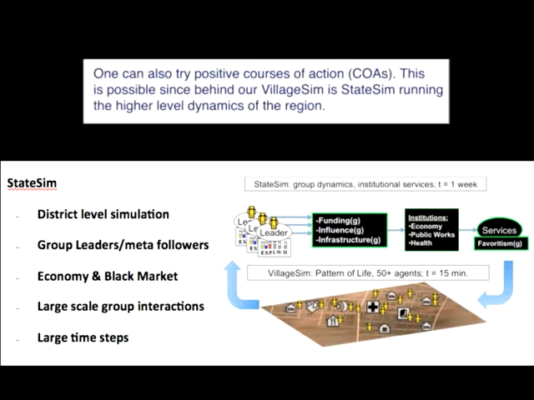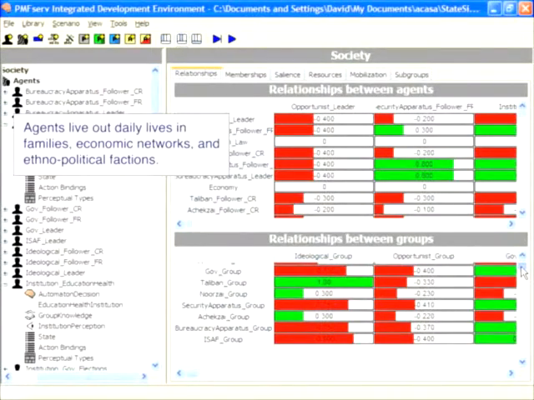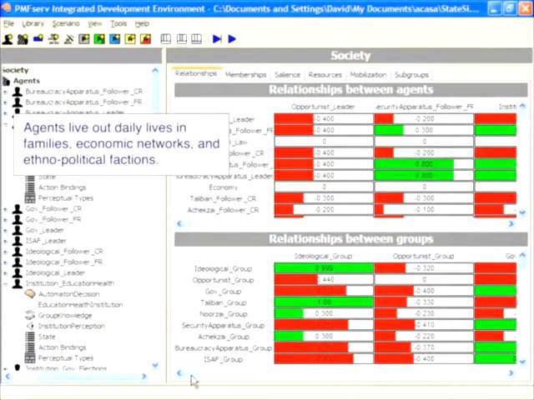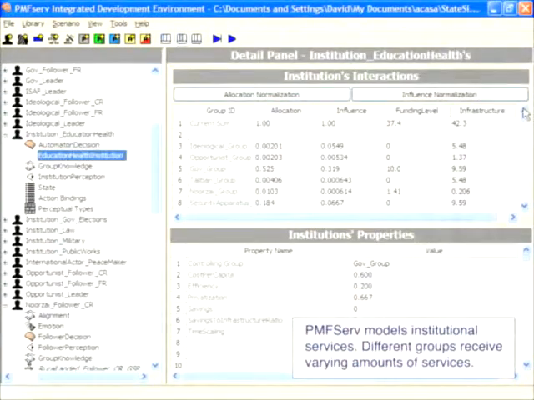This is possible since behind our village sim is a state sim running the higher level dynamics of the region. Agents live out daily lives in families, economic networks, and ethno-political factions. PMF serve models institutional services. Different groups receive varying amounts of services.